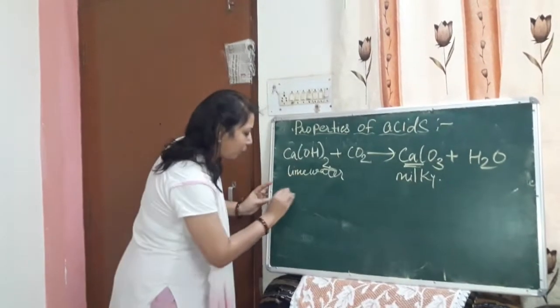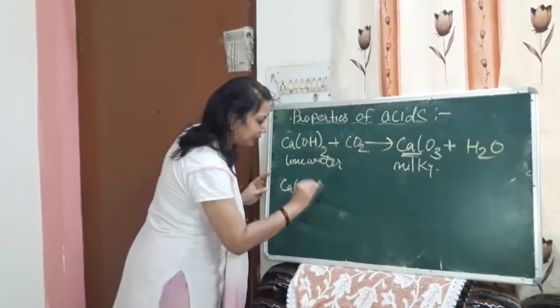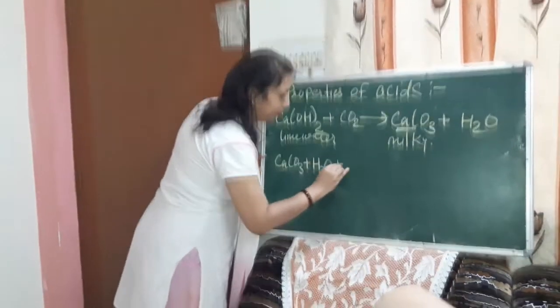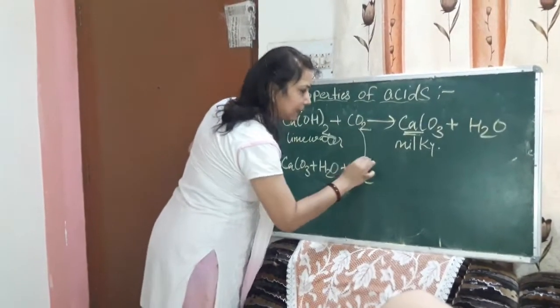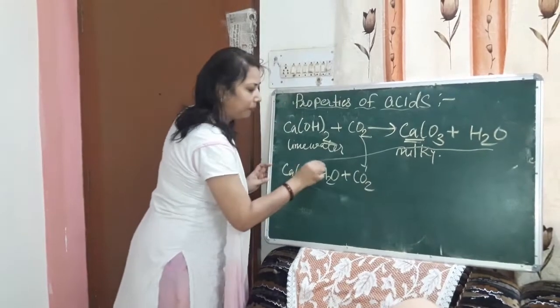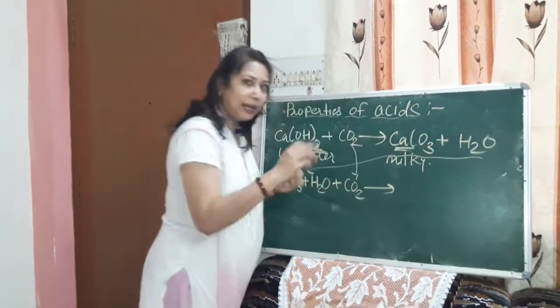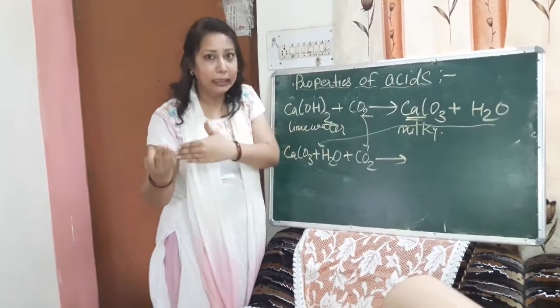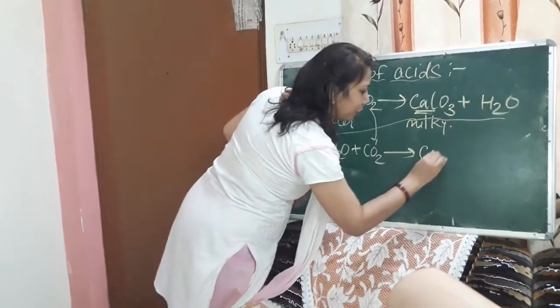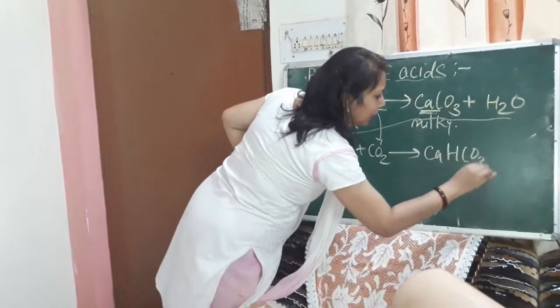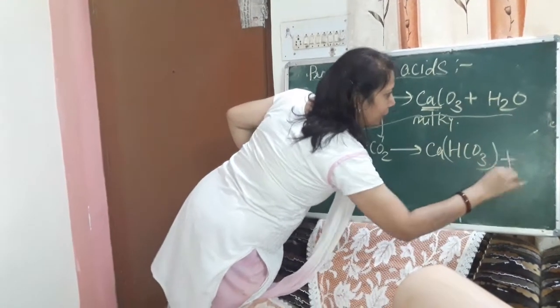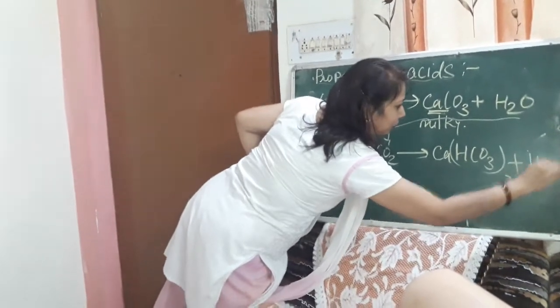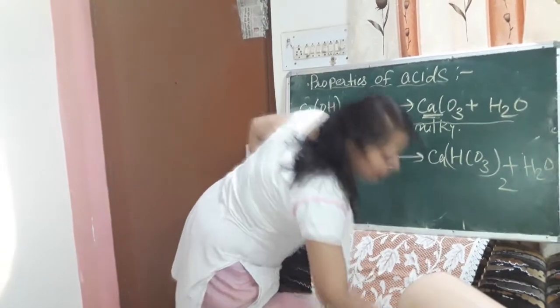Again, if we pass carbon dioxide gas through the same solution, you can observe that the milky white color disappears due to the formation of calcium bicarbonate plus H2O. This is the reaction.